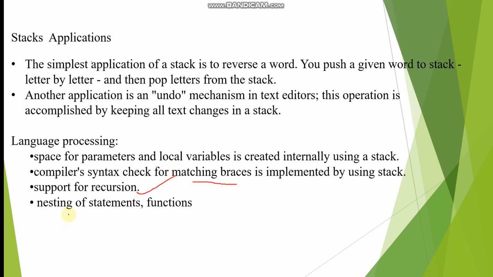Then nesting of statements, a statement within a statement. Statement number 1, then within that statement number 2, then within that statement number 3. First statement 3 will be executed, then statement 2 is over, then statement 1.